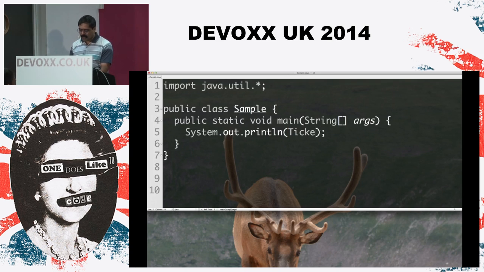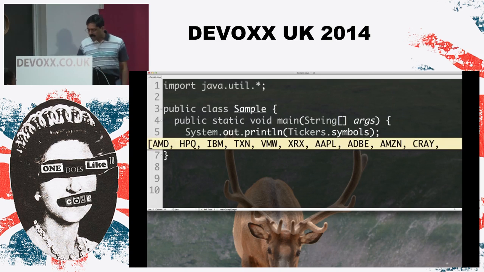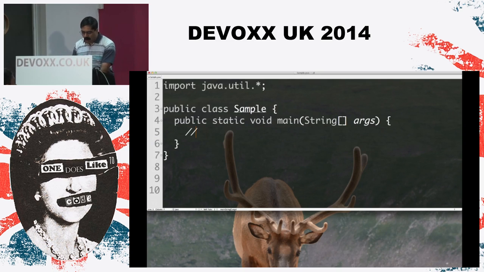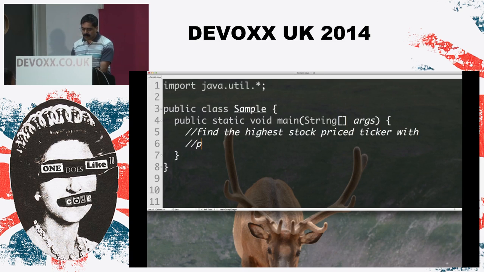So I'm going to start with a little example of ticker symbols. I've got some tickers on my hand in this thing called symbols. If you look at the ticker symbols, I've got a bunch of them on my hand, about 20 or so. I want to go ahead and find out how these stocks do. And the problem I want to discover here is to find the highest stock priced ticker with price less than $500. So that is what I want to do right here.